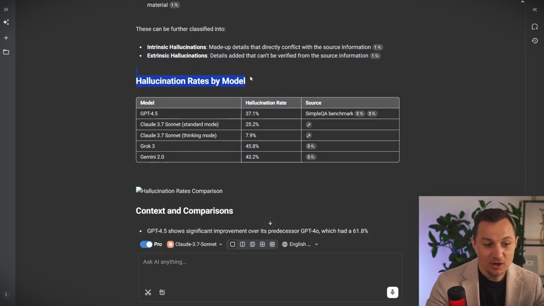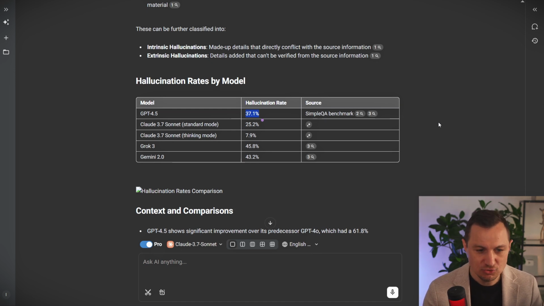Then there are these rates, and when I saw those, I thought, are they kidding? Can I not trust ChatGPT at all? These are the hallucination rates with the different models. Even the latest model, GPT 4.5, has a 37.1% hallucination rate. That's incredible, super high, I would say. So basically, a third of the time, it's going to come up with something random that's not true. So how can you trust it? And the same goes for Sonnet and Grok and Gemini 2.0. They all have a super high hallucination rate.